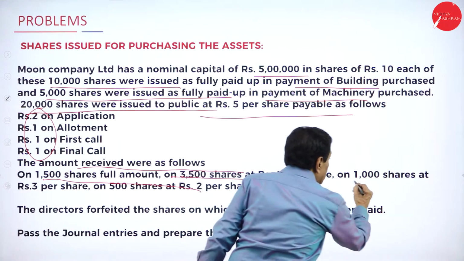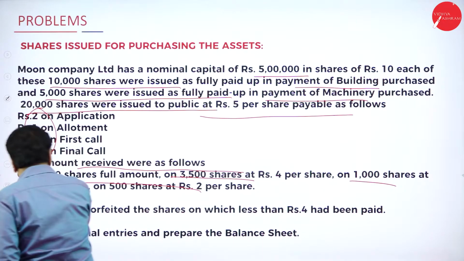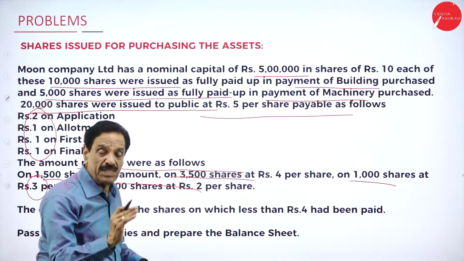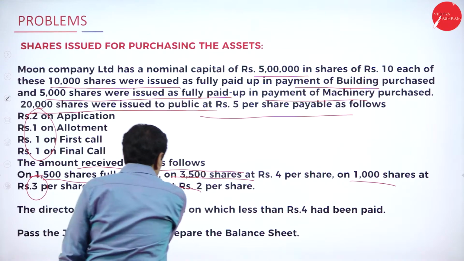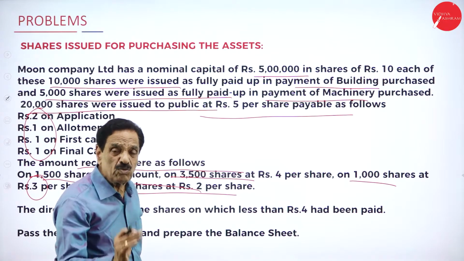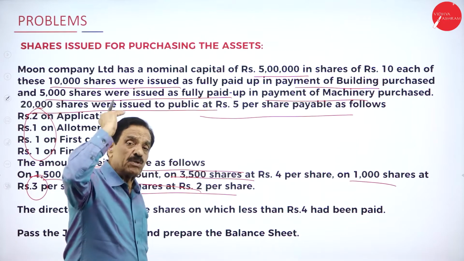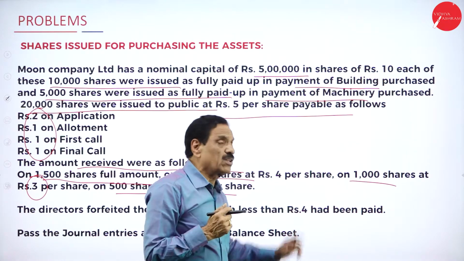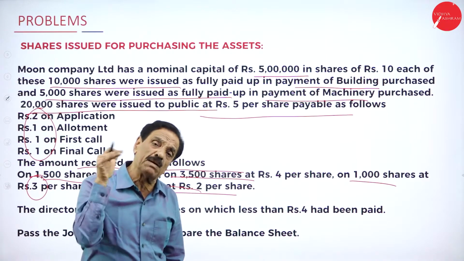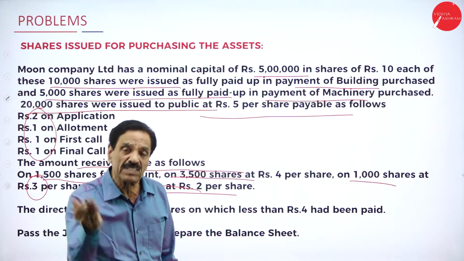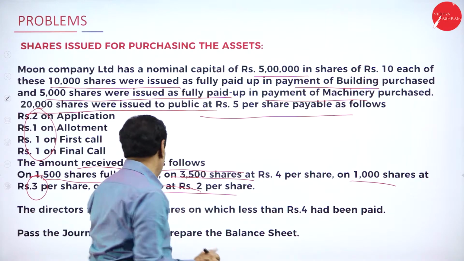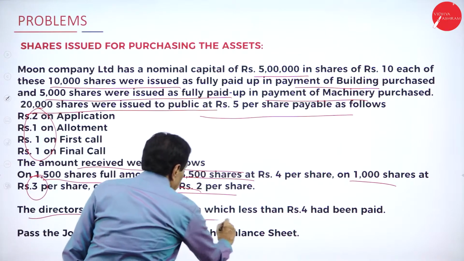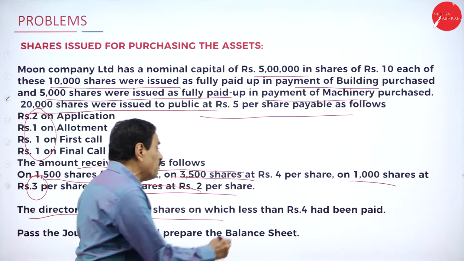Regarding the 1000 share, they paid rupees 3 per share. Means he paid application, he paid allotment. Regarding the 500 share, he paid rupees 200. He paid only application, fails to pay allotment, fails to pay the first call, fails to pay the final call. Regarding the 1000 share, he paid application, he paid allotment, he fails to pay the first call, he fails to pay the final call. The last one, the director forfeit the share on which less than 4 had been paid.